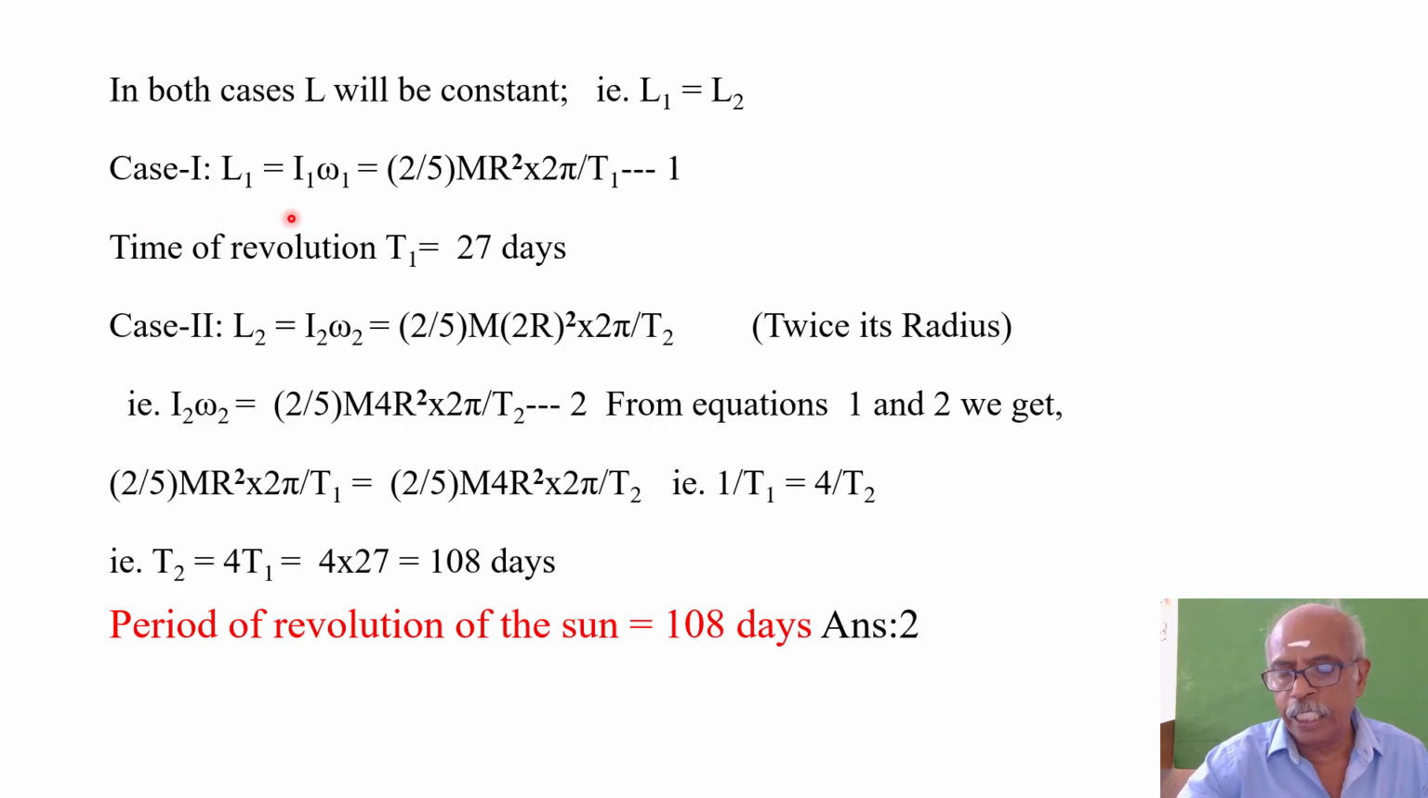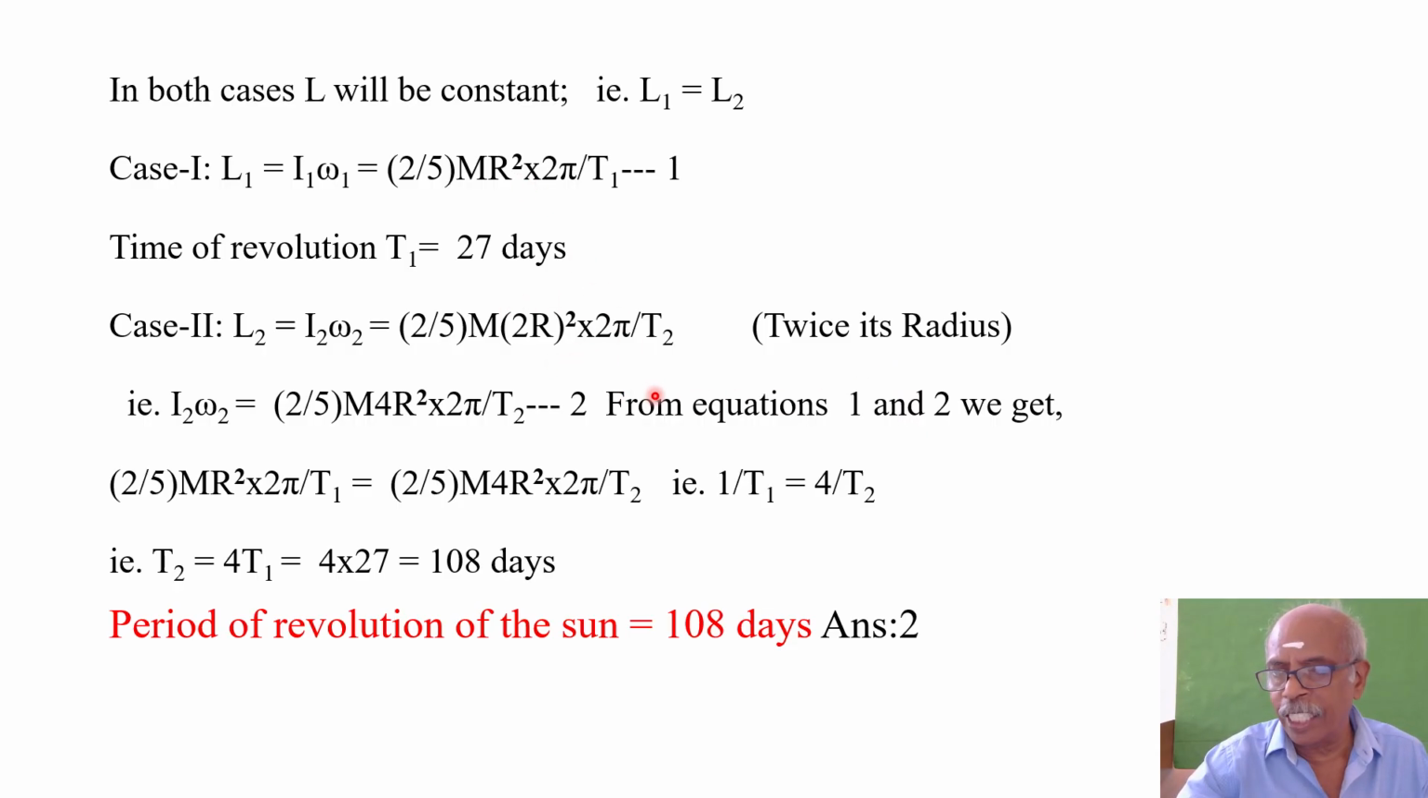In case 1, L1 is equal to I1 omega 1. I1 is equal to 2 by 5 MR square into omega 1, which is equal to 2 pi by T1. What is the value of T1? 27 days. Let it be equation 1. In case 2, the angular momentum is L2, which is equal to I2 omega 2. What is I2? 2 by 5 into M into R square. Instead of R square, the radius becomes twice, so you put 2R the whole square.